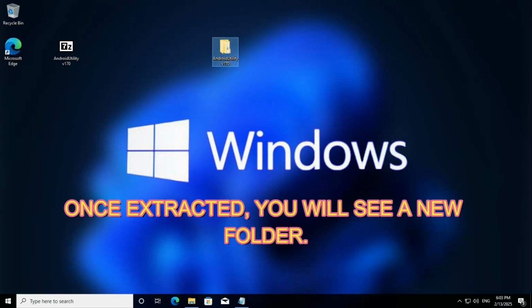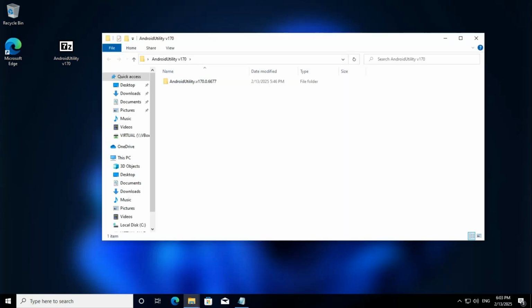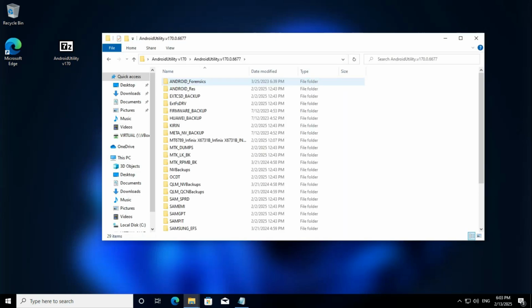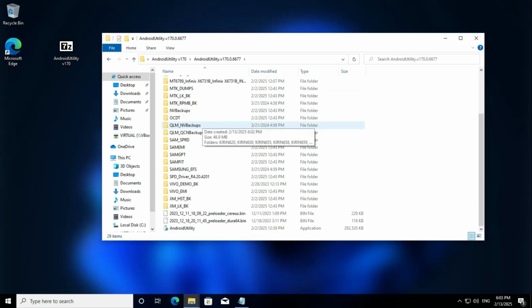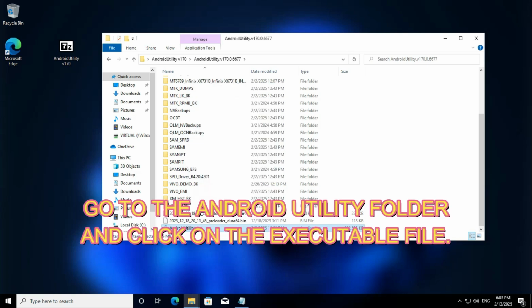Once extracted, you will see a new folder. Inside it, go to the Android Utility folder and click on the executable file.